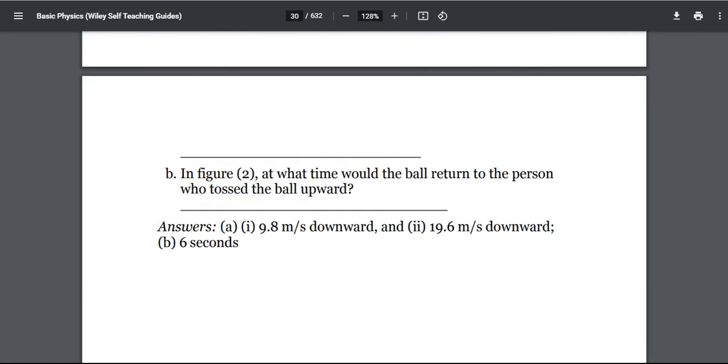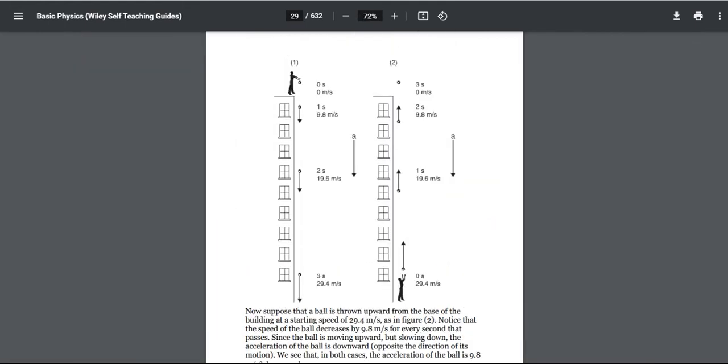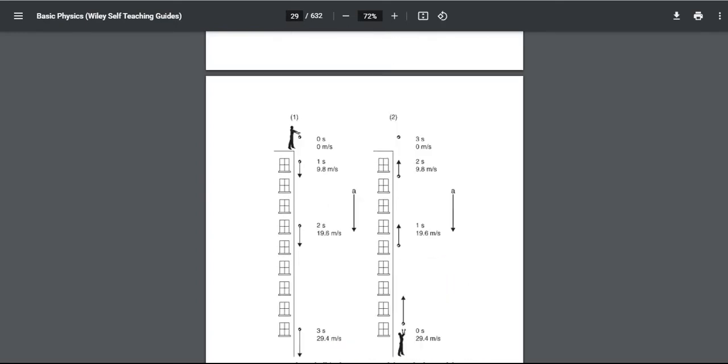So I think at the 3 second mark it's falling down, so in the 4th second, 5th second and 6th second. The answer is 6 seconds, because when he threw the ball up, after 3 seconds it stopped its motion and now it is falling down.